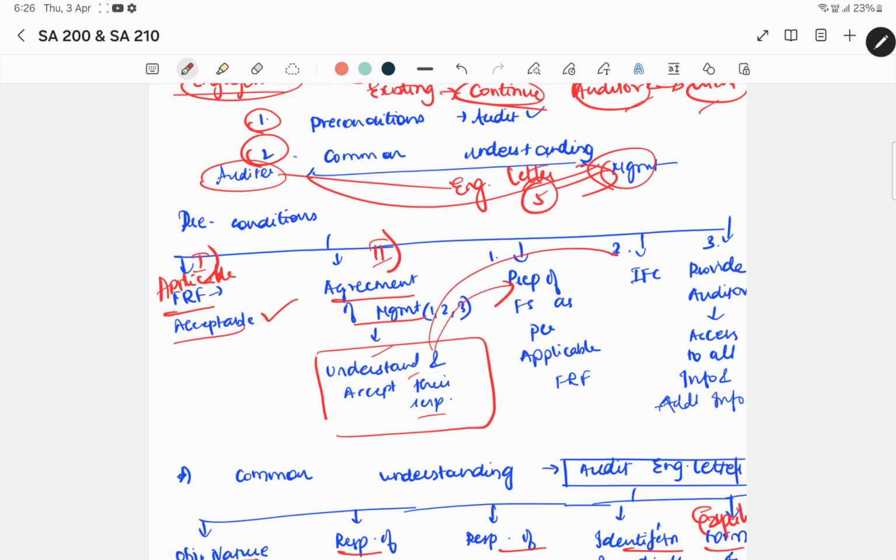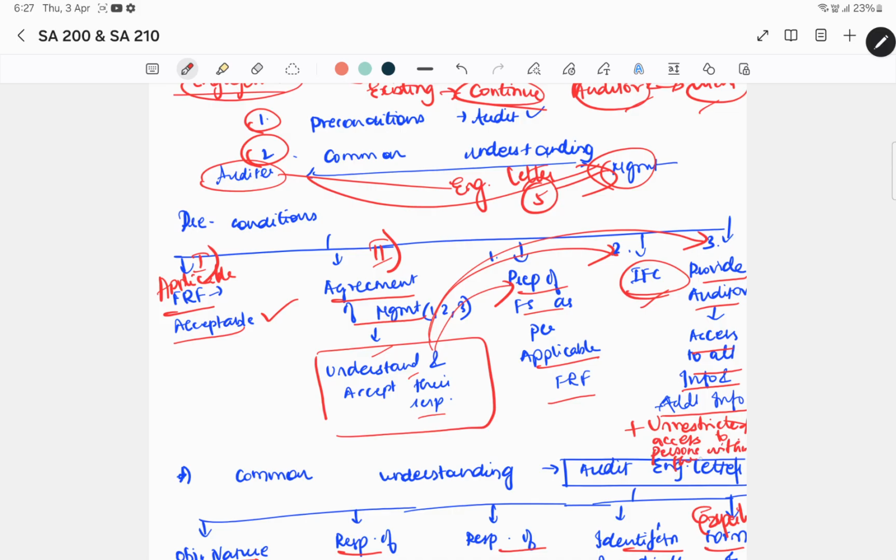Now their responsibility will fall under 3 main things. One being they have to prepare the financial statements as per applicable FRF. So we know who is responsible for preparing the financial statements? Management. Who is responsible for auditing the financial statements? It's auditor. So management will have to agree and acknowledge the responsibility with regard to preparation and presentation of financial statements in accordance with applicable FRF, and also for devising internal financial controls, and to provide the auditor with all information and additional information and unrestricted access to persons within the entity, so that he can inquire any person, and if required he can obtain information from them.